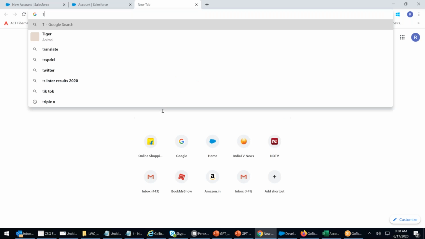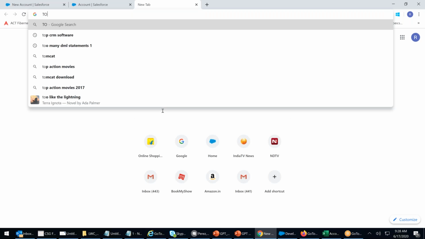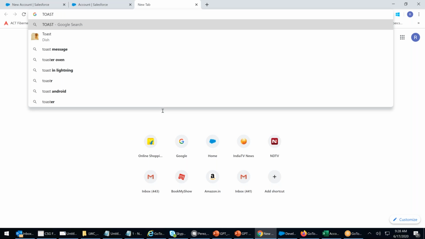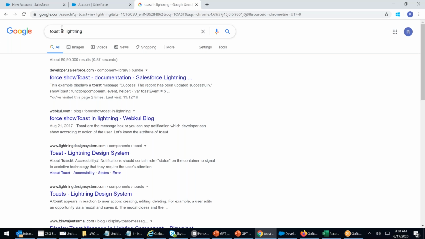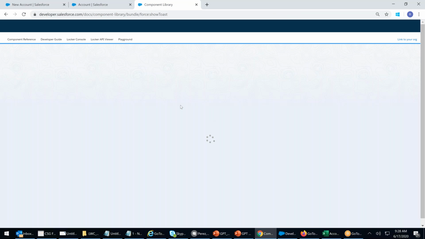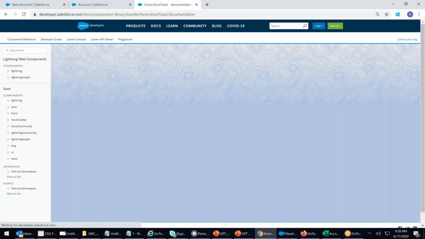Toast. Bread toast, toast. Toast messages. Toast in lightning, or toast message in lightning. Simple guys, nothing. I just need to copy one program, that's it. These are small things which we'll do.